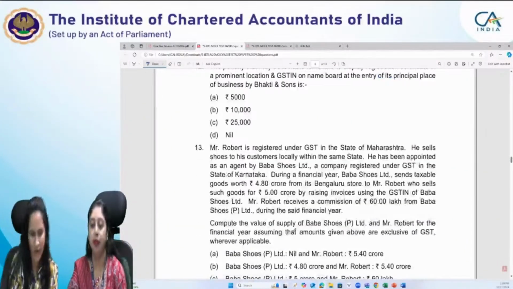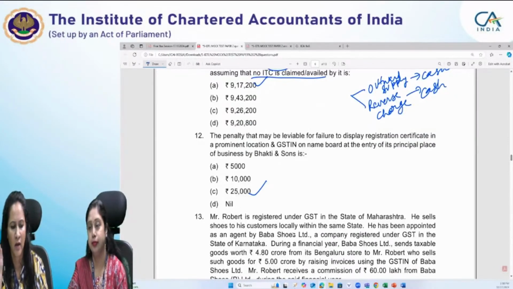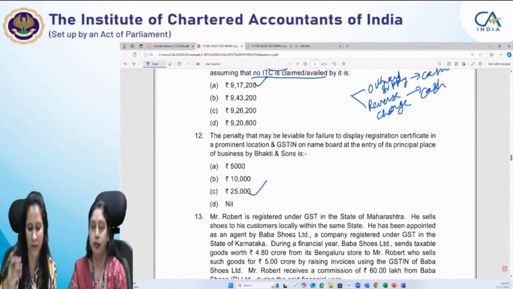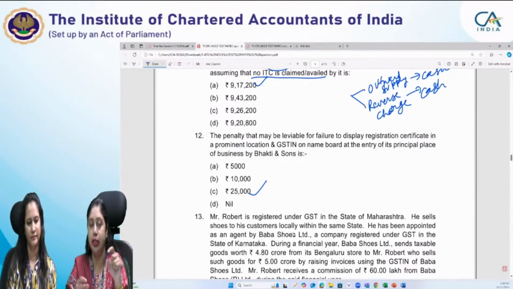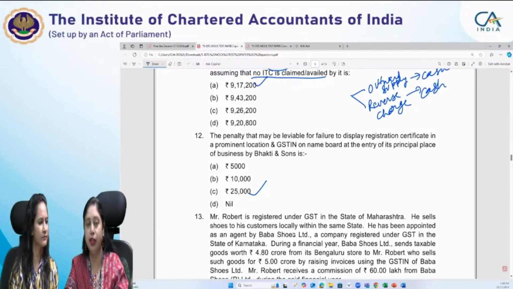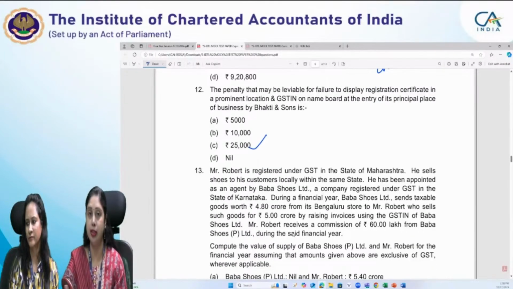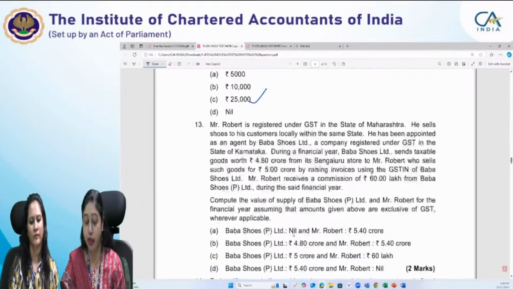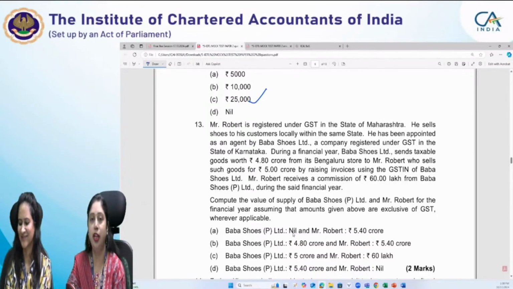It is also known as a residual penalty because it applies where no specified penalty has been given for a particular contravention. You would have seen that shops have the GST number on their board itself, where their name or the company name is given. They specifically mention the GST number because it should be given at a very prominent place. So many businesses mention it on the board outside their shop. Next time you go to any shop, try to locate that.